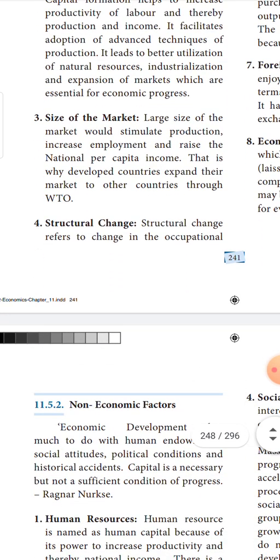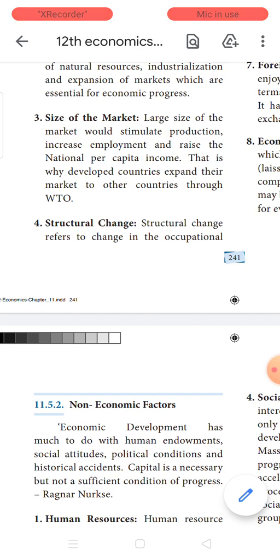Next, the size of market. A large size of market will definitely stimulate production. When there is a huge market for the goods that are being produced, what will happen? When high market demand is there, automatically production will be more. As I told you a few seconds back, when the size of market is large, it means that aggregate demand is high. When aggregate demand is high, production will be high. When production is high, employment is high. When employment is high, income is high.